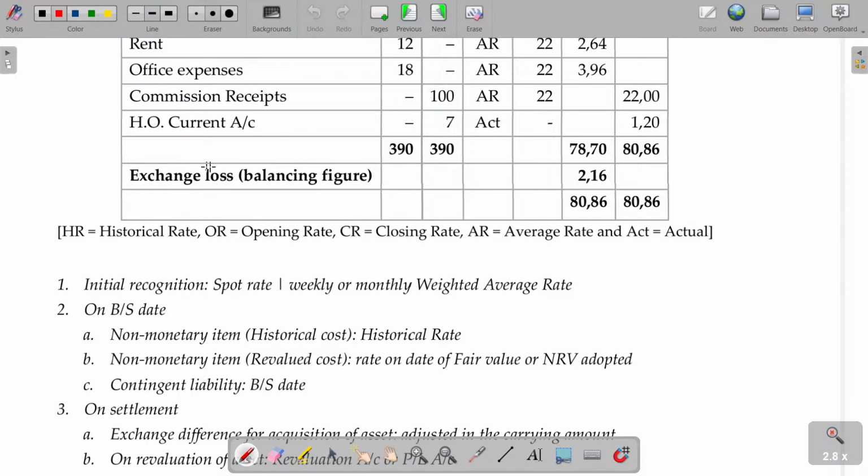The exchange loss, 216. Transfer to the P&L account if it is being integral. Integral. Is that clear? That's the logic.